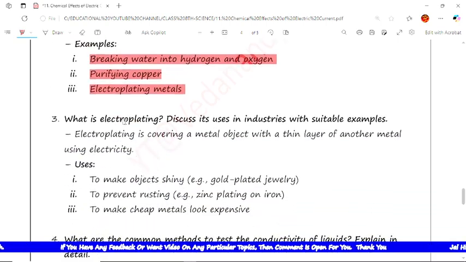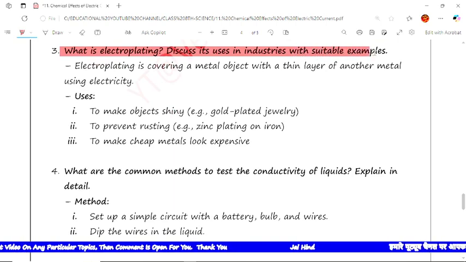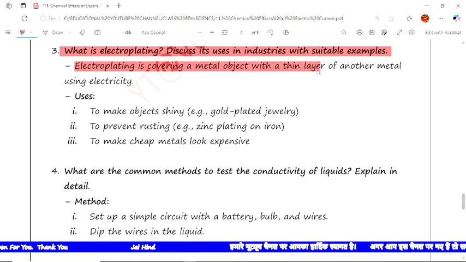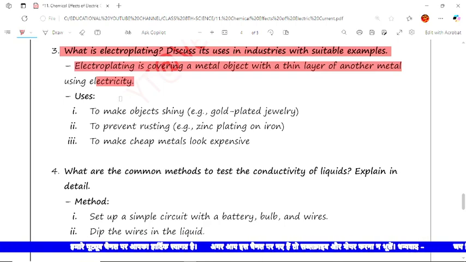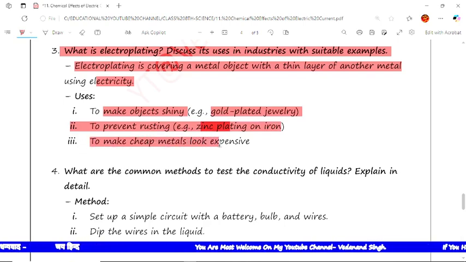So the next question is, what is electroplating and discuss its uses in industry with a suitable example. The answer is, electroplating is covering a metal with a thin layer of another metal using electricity. The uses are to make objects shiny, like gold plated jewelry. The next is to prevent rusting, like zinc plating on iron. Next is to make cheap metals look expensive. These are the basic uses of electroplating.